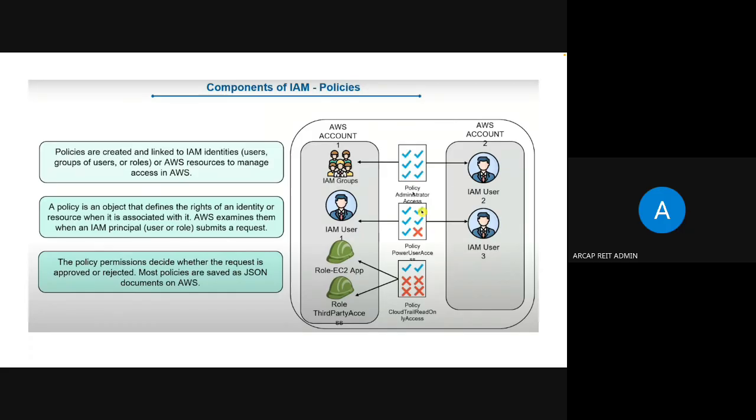You can see this is the policy of administrator access. This is the policy of power user access. This is the policy of read-only access. These policies can be given to groups, to users, to an application, to a third-party role, or to individual users also, right?